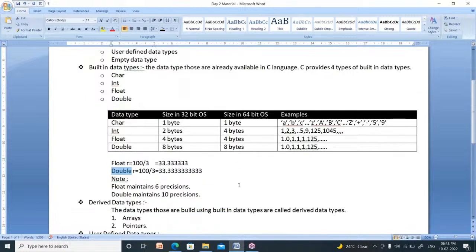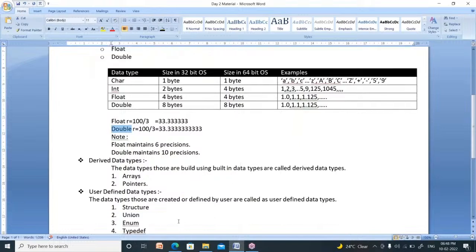Now the next one is derived data types. There are 4 types of built-in data types. By using these built-in data types, you create other data types, and those are called derived data types. The data types that are built using built-in data types are called derived data types. There are 2 types of derived data types: arrays and pointers.